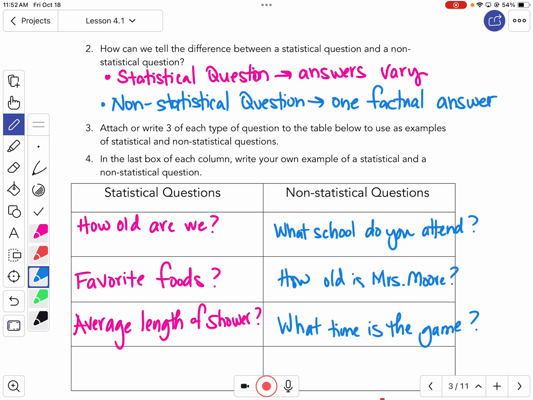So that's all learning target 1. If I give you a question, can you figure out, is it statistical or non-statistical? Does it have multiple answers or one factual answer? That's all you've got to do for that first learning target.